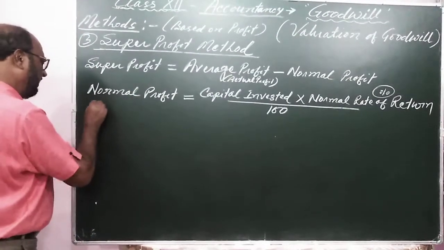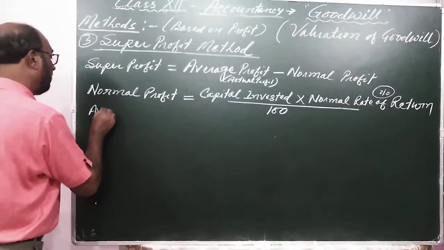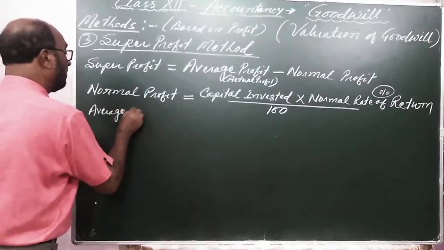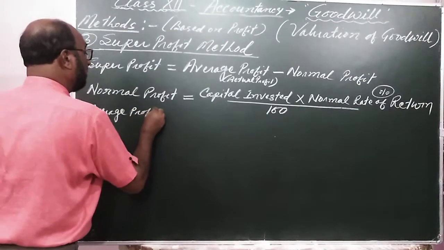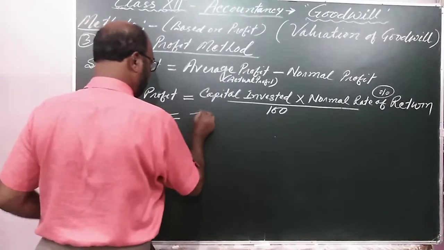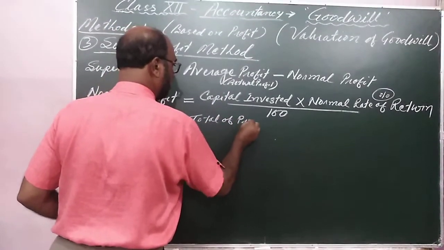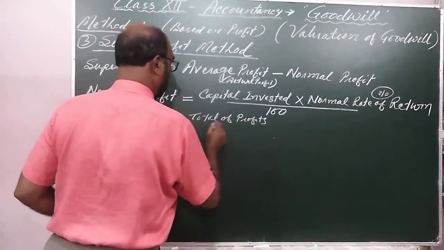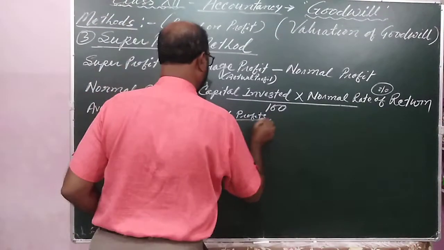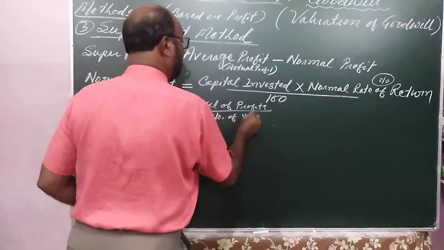And average profit is already taught in the previous method, that is total of profits upon number of years.